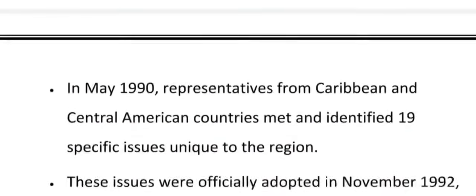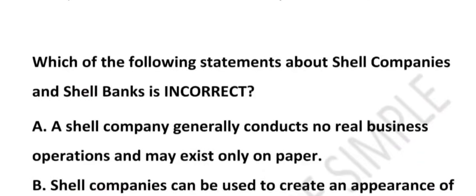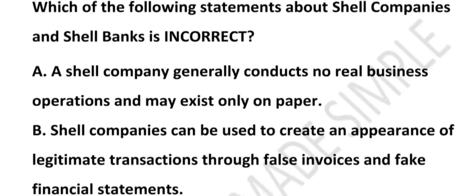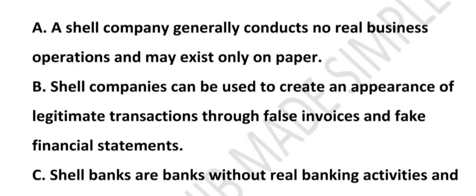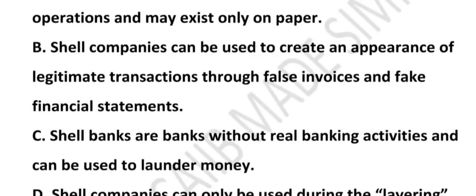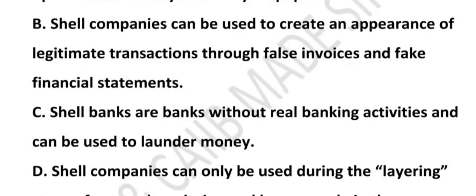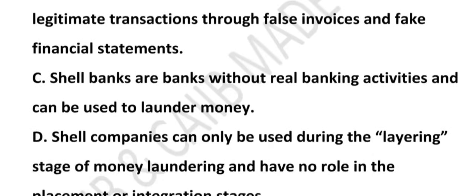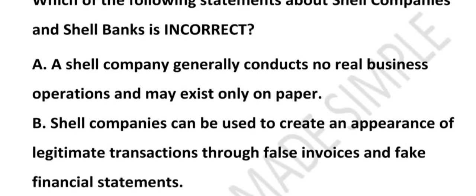Now friends, the question is which of the following statement about shell companies and shell bank is incorrect. Option A, shell company generally conduct no real business operation and may exist only on paper. Option B, shell company can be used to create an appearance of legitimate transaction through false invoice and fake financial statement. Option C, shell bank are bank without real banking activity and can be used to launder money. Option D, shell company can only be used during the layering stage of the money laundering and have no role in the placement or integration stage. So which one is incorrect is being asked. So let's go through each and every option.